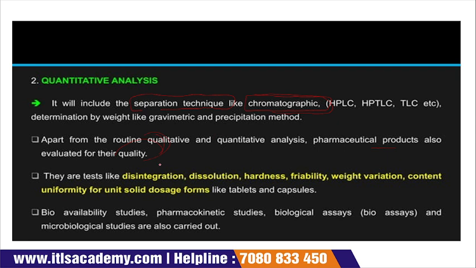So there are tests like disintegration, dissolution, hardness, friability, weight variation, content uniformity for unit solid dosage forms like tablet and capsule. If we manufacture any tablet or any capsule, we need to test all these: the disintegration of the tablet, the dissolution, the hardness, friability, weight variation, etc., and maintain it as per the instructions.